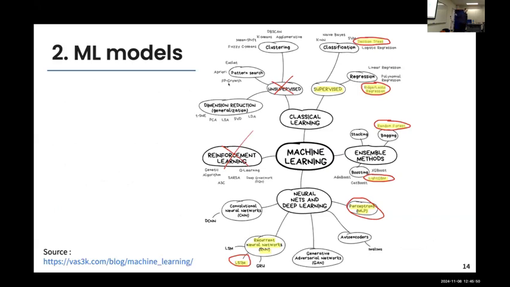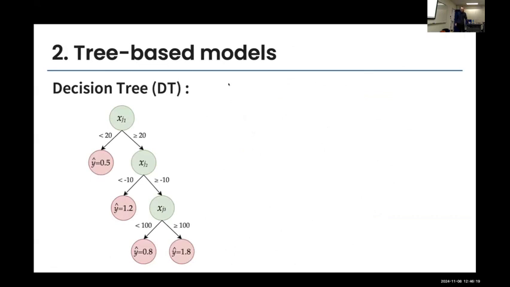Here, I really like this figure because it shows all the different machine learning models that exist. And if I think about the models we've used in red, we really tried to use different approaches that exist in this family. Of course, we didn't use any reinforcement learning. These are not really well adapted to what we want to do. We didn't consider unsupervised learning, but still in the other families, we considered a lot of different models that exist.